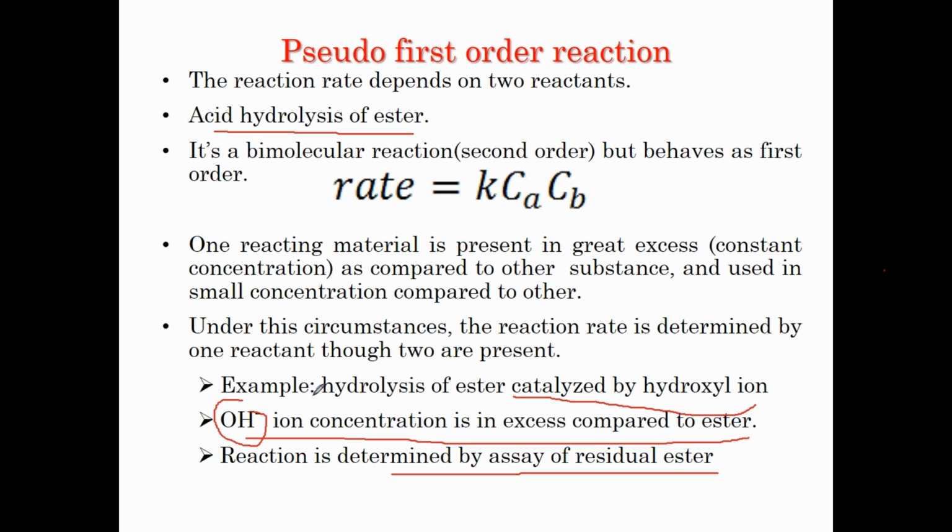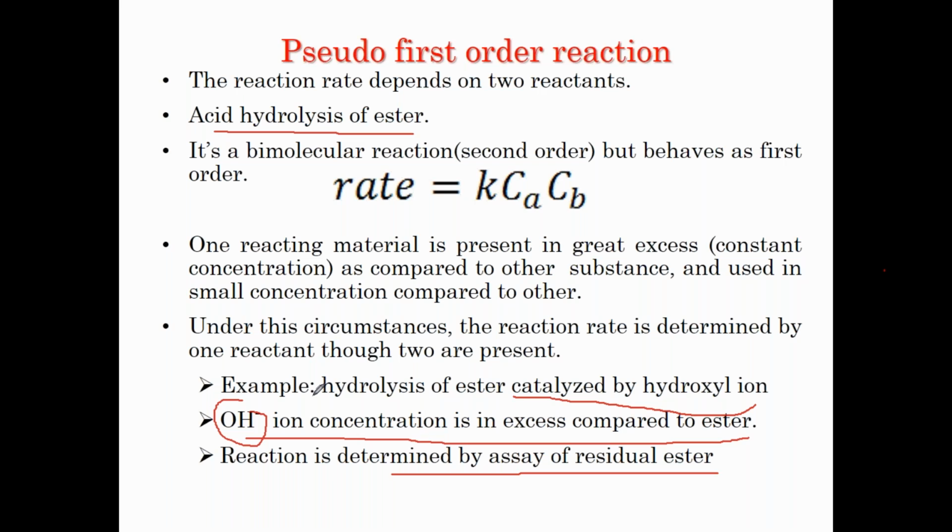So though there are two reactants involved in the reaction, which ones? One is the ester and the other is the OH ions. This OH ion is always in excess. Though there are two reactants, since one of the reactants is always in excess, its change is not obvious, but the change in the other reactant is very much faster. That is, the ester change in amount is faster.